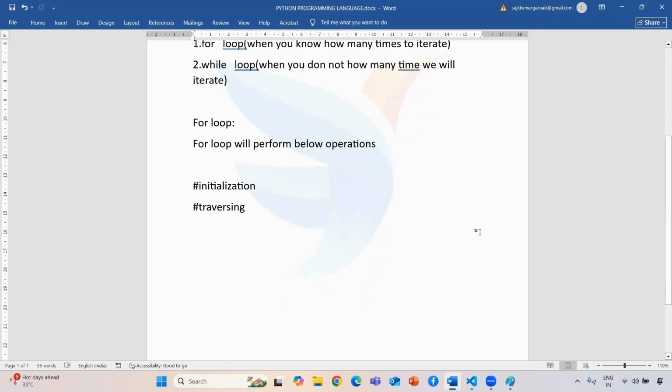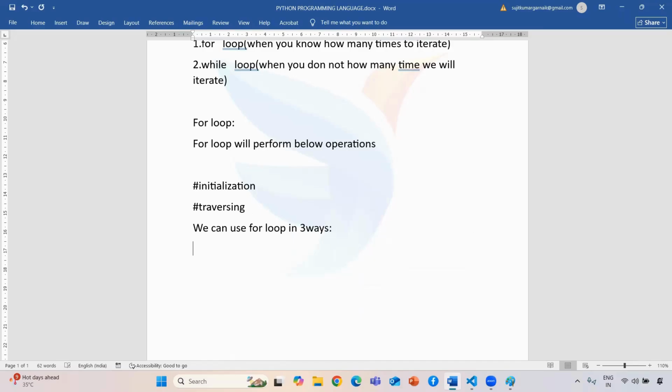For example, I just need to generate this number. If there is a task where I take a string and want to print each and every character, if I take TryRight, inside that I need each and every element, one T, R, and so on. So there are different ways to use this for loop. The next point is that we can use the for loop in three ways.